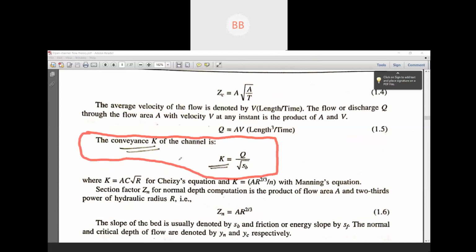The conveyance K is nothing but your discharge divided by root of S0, the bed slope of the channel. So Q divided by root over bed slope is called K. This is important. Why I am saying those components you need to calculate: when we are going to solve numericals.